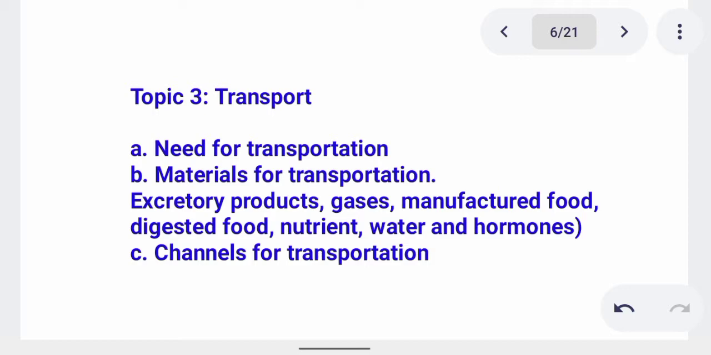And also in plant, there is transport system. And the materials for transportation are very necessary: excretory products, gases, manufactured food, digested food, nutrients, water, and hormones. And here we talk of hormones. So you should make sure you understand them very well before the day of your examination, because you'll be expecting a lot of questions from this category.